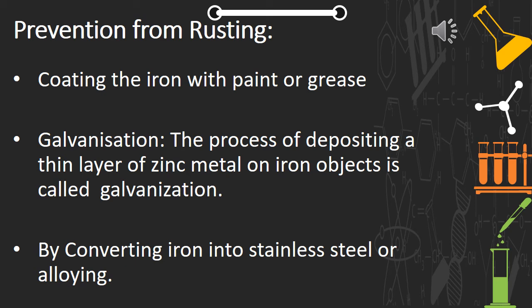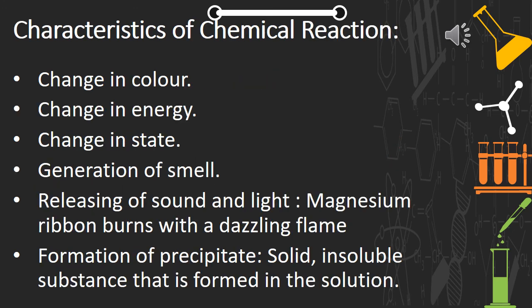This stainless steel does not rust at all in moist air. So cooking utensils, knives, scissors, and all surgical instruments, if you have seen, are made of this stainless steel, which when it comes in contact with air does not rust. So these are the methods which prevent iron from rusting.